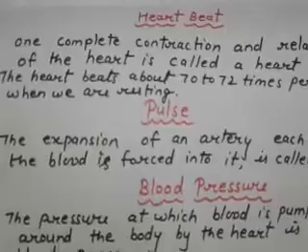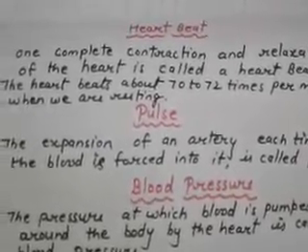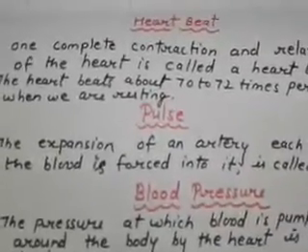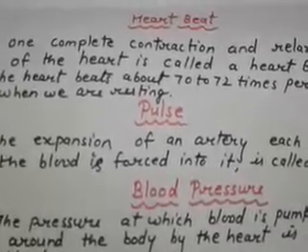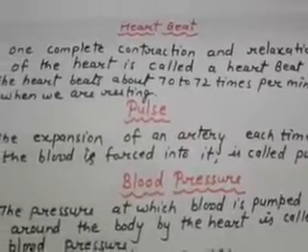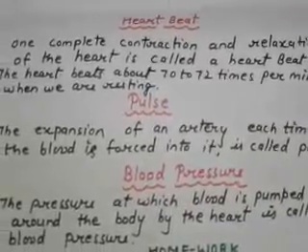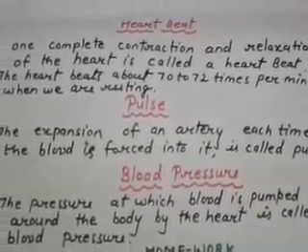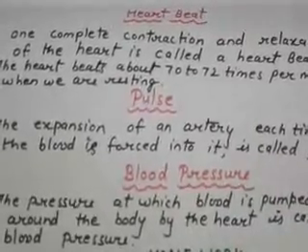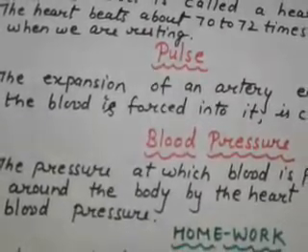Next we have heartbeat. One complete contraction and relaxation of the heart is called a heartbeat. The heart beats about 70 to 72 times per minute when we are resting, and a stethoscope is used to listen to the heart sound. Pulse: the expansion of an artery each time blood is forced into it is called pulse. Blood pressure: the pressure at which blood is pumped around the body by the heart is called blood pressure. A doctor uses a sphygmomanometer to measure blood pressure.